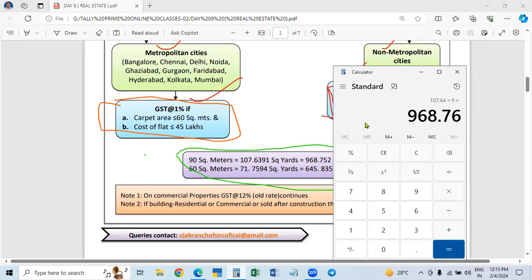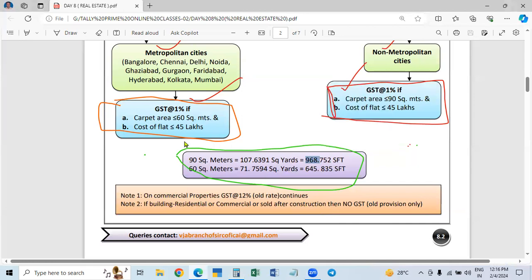Into 9 is 968.76; leave the decimal, so equal to or less than 968 square feet. In both cases, the registration value should be less than or equal to 45 lakh. But the carpet area in the metropolitan case should not be more than 645 square feet, and in the non-metropolitan case not more than 968 square feet, plus the value not more than 45 lakh.